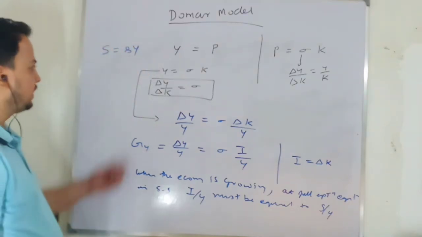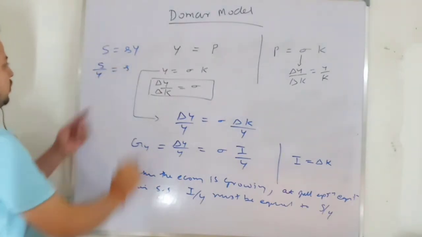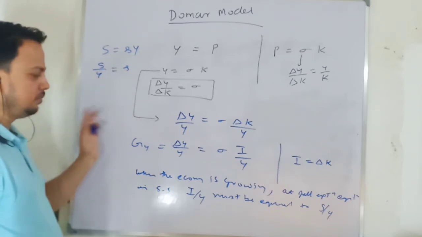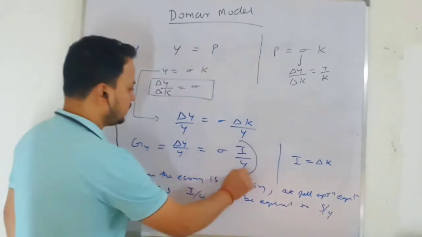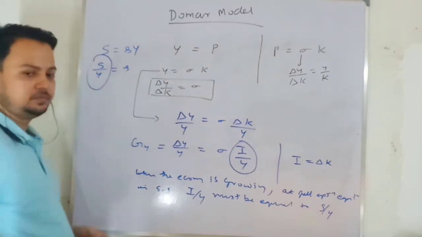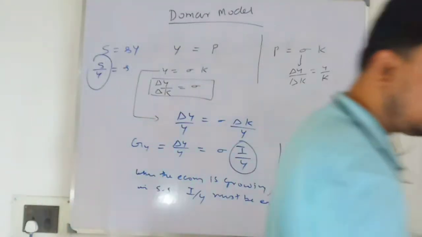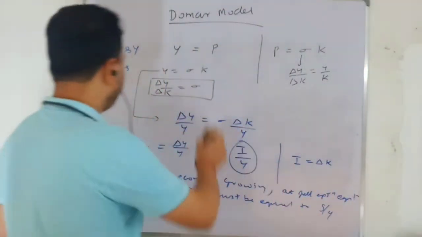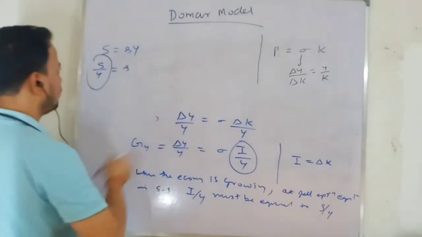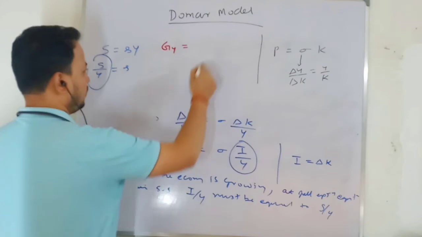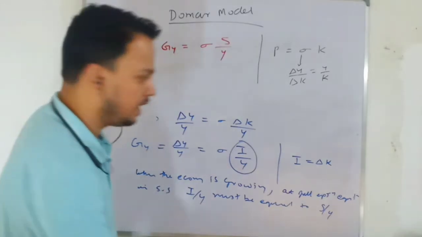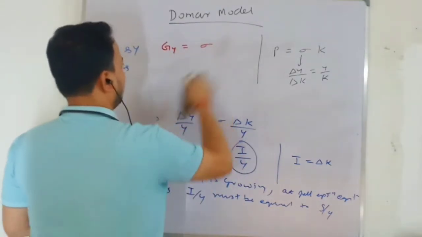That is why I say rate. S by y you can say rate of saving, propensity to save or MPS, whatever you want to say, same thing. So in equilibrium, instead of this term, I can write this term. So my growth in output will be equal to sigma S by y. Instead of this, I can write small s.